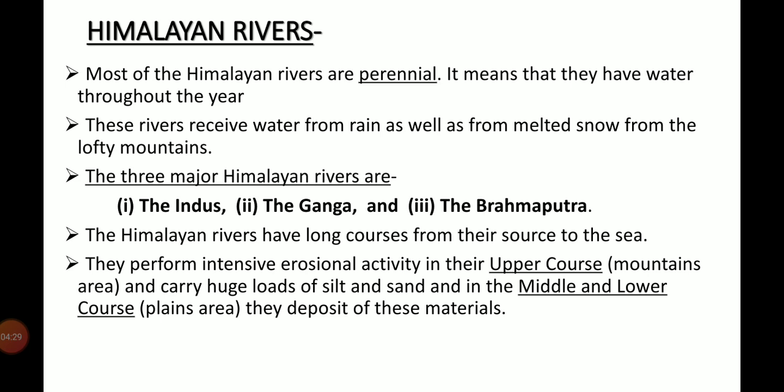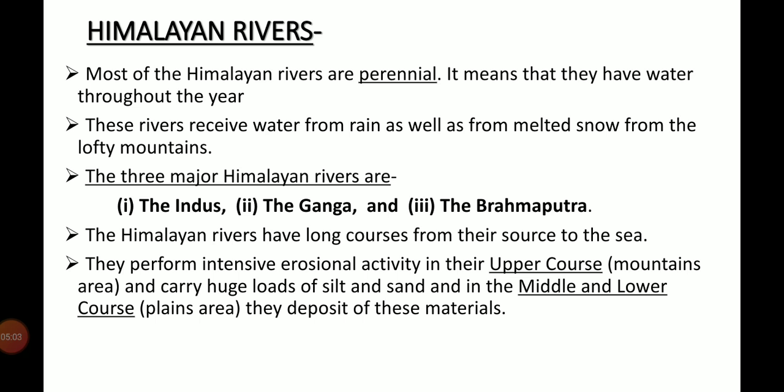Himalayan rivers. Most of the Himalayan rivers are perennial. It means that they have water throughout the year. These rivers receive water from rain as well as from melted snow from the lofty mountains. Three major Himalayan rivers are the Indus, the Ganga and the Brahmaputra. The Himalayan rivers have long courses from their source to the sea.